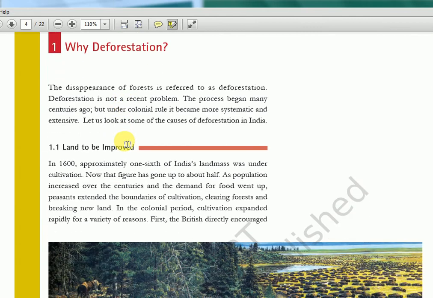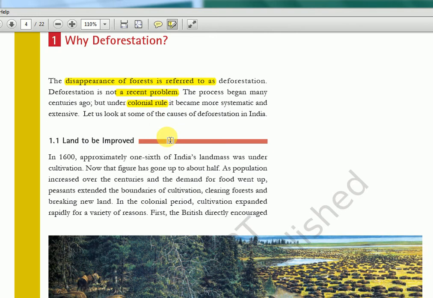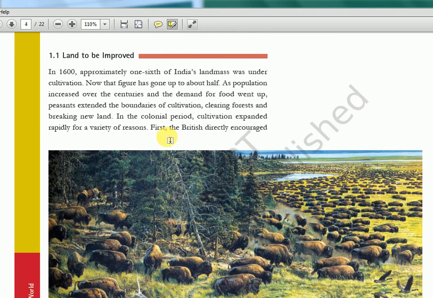Now deforestation is a very big issue, and UPSC has asked questions time and again in most of the GS1 paper or GS 2, 3, or sometimes in essay also they ask about deforestation, climate change and all related topics. So disappearance of forest is referred to as deforestation, we know that, and it's not a recent problem. It has been happening for centuries. Right from the colonial era it is happening. They used to clear a lot of forest because they needed trees for different purposes.